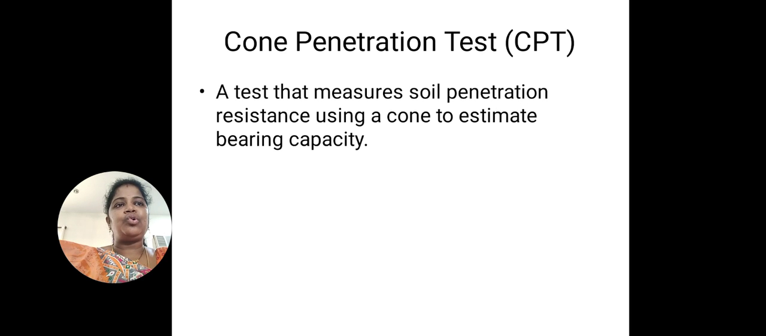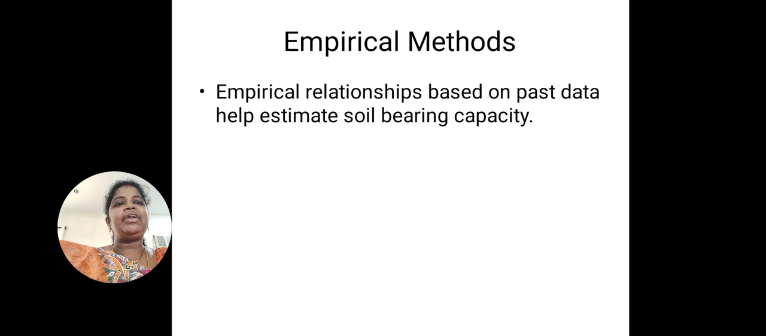And one more test is the cone penetration test. This is called CPT. In this we have the dynamic cone penetration and static cone penetration test. So soil penetration resistance using a cone is measured in this cone penetration test, and this is used to estimate bearing capacity. That is about the cone penetration test. And different other empirical methods are also there. Based on empirical relationships and past data, soil bearing capacity can also be estimated.